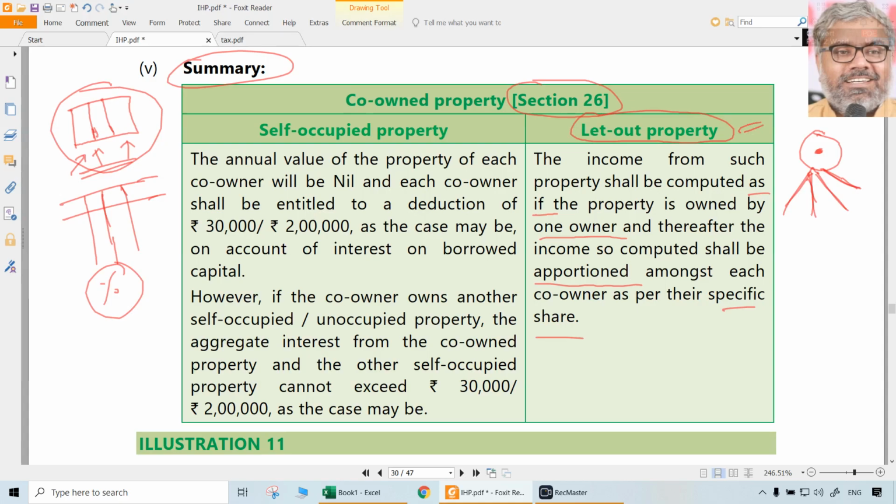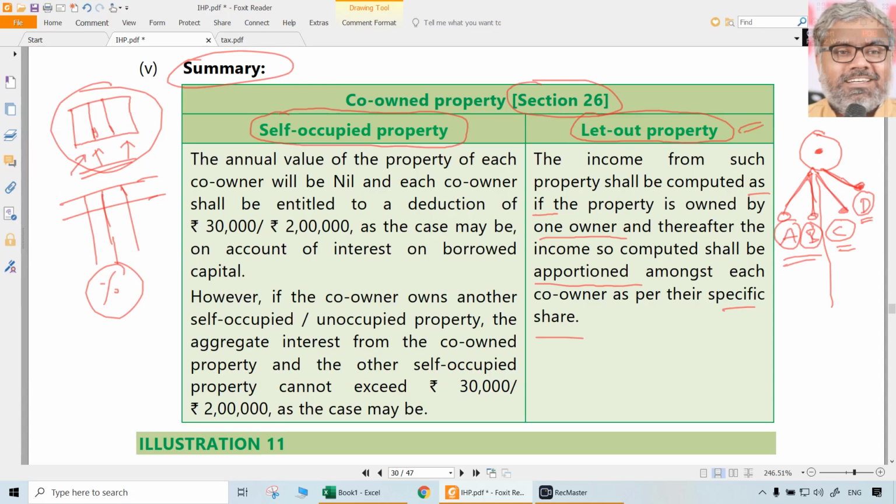But the key point to be noted here is, what if this is a self-occupied property? Let us say some portion of this is self-occupied by some of the owners. Let us say there are 4 co-owners, A, B, C, D. Out of them, A and B have let that out. C and D are self-occupying, let us say. So for the let out portion, there is no issue. A and B will be taxable under income from house property as usual. There is no issue in that.